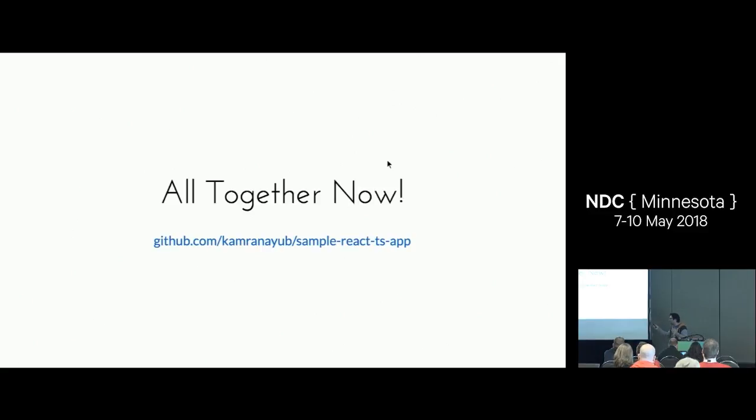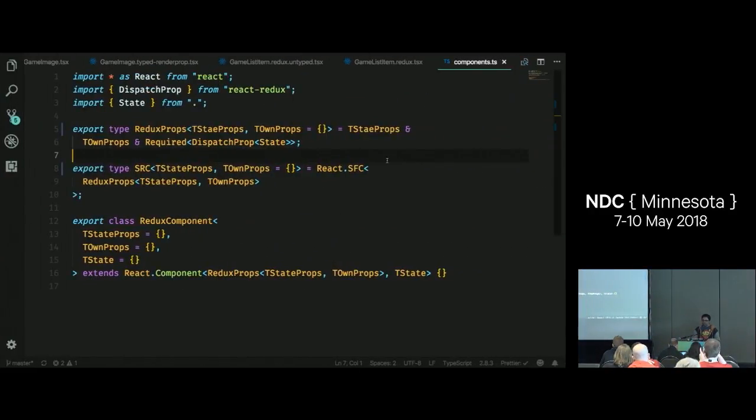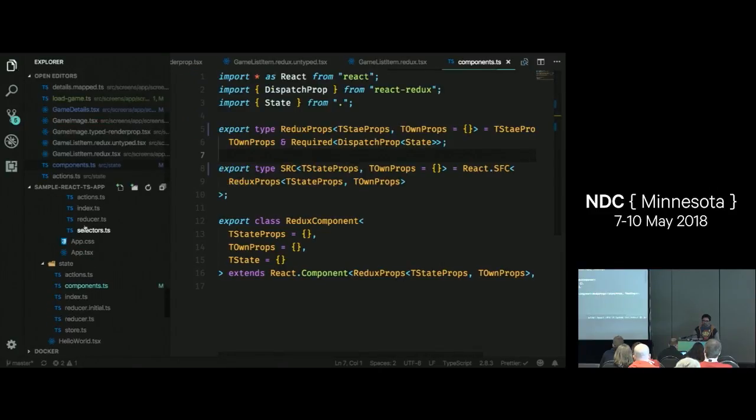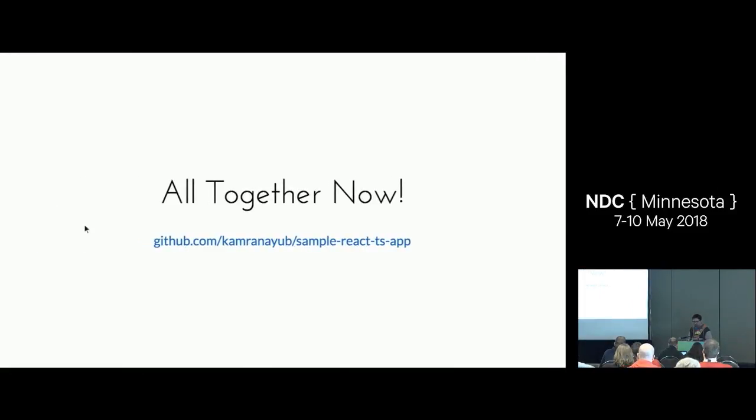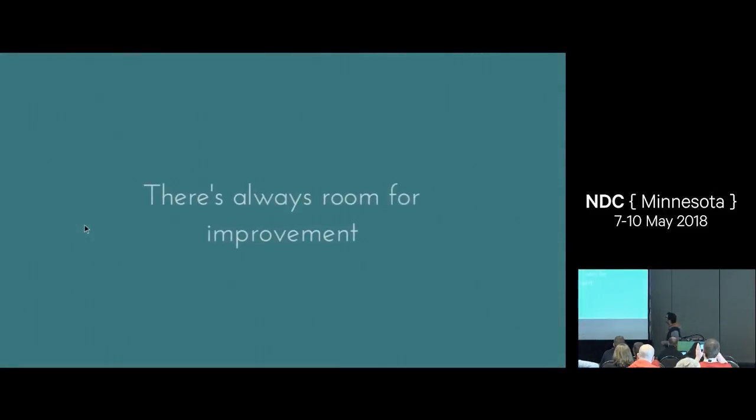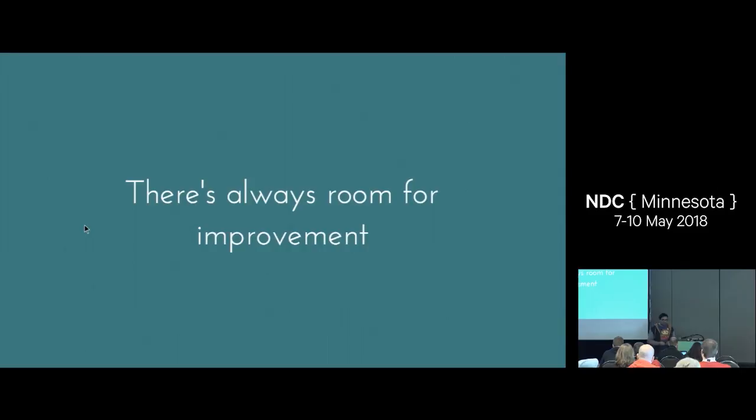So all together now, if you have been following along, you may have seen that there is a GitHub repository with all these patterns. All this code that I'm showing you right now is available for you to play with, peruse, submit PRs, tell me I'm wrong, that kind of thing. Fantastic. I just want to say before I end that there's always room for improvement.